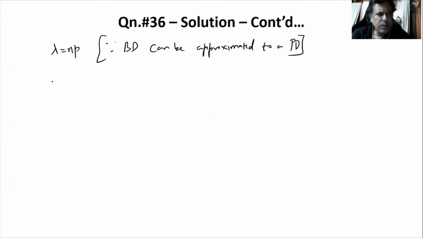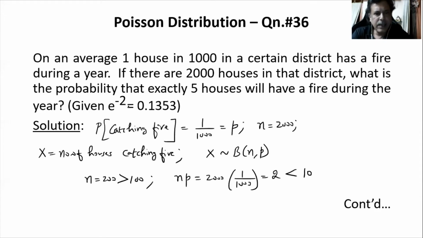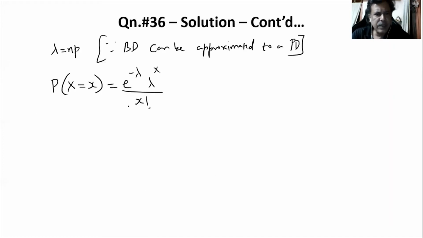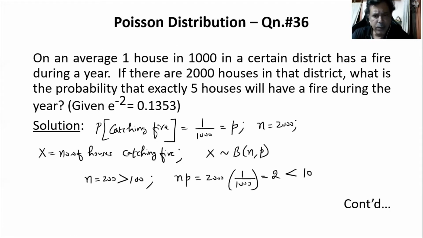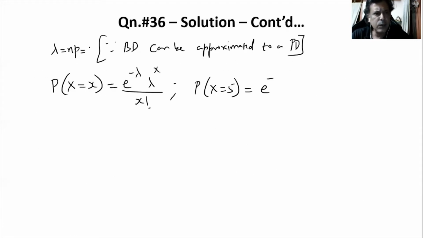So now what is the probability of a Poisson distribution? The probability mass function is e to the power of minus lambda, lambda to the power of x, divided by x factorial. Here the question is asking for exactly 5 houses. That means we are interested in finding the probability of x taking the value 5. So that will be e to the power of minus lambda, which we already calculated. It is n into p, which is 2. So lambda is 2. So e to the power of minus 2, 2 to the power of x, where x is 5, divided by 5 factorial.